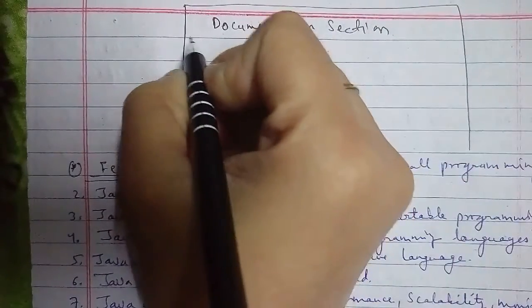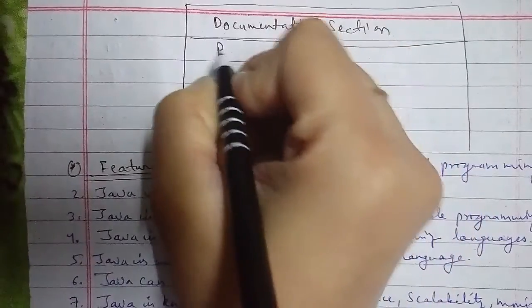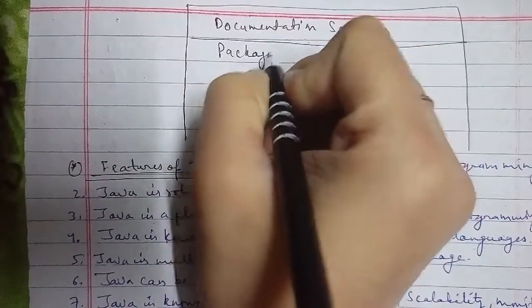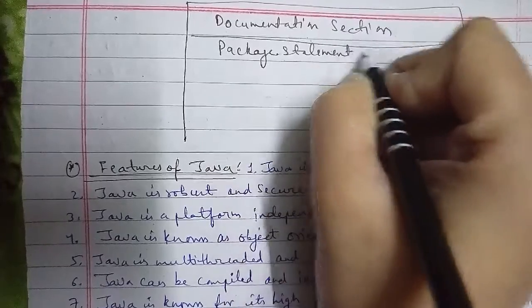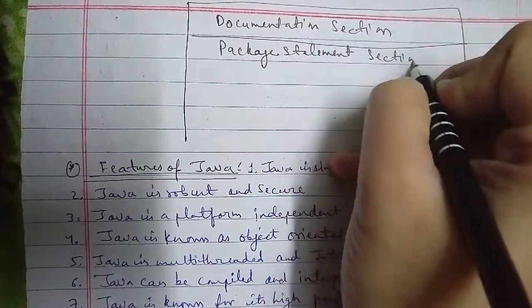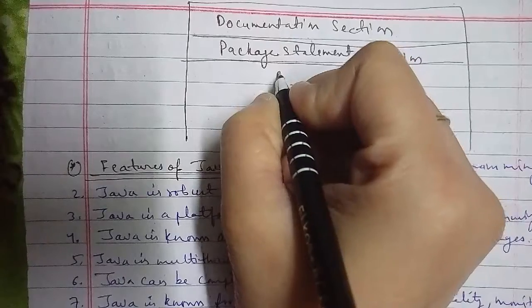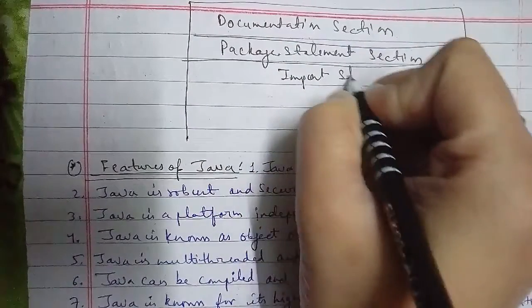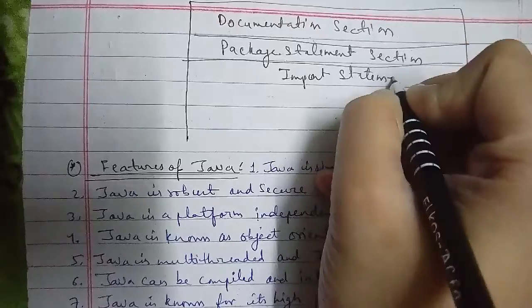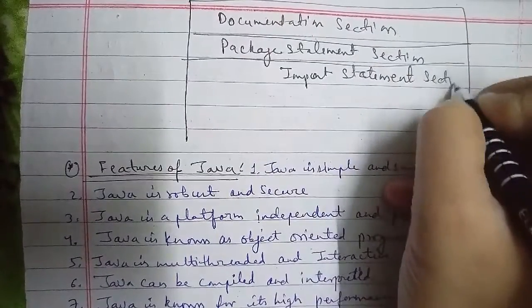The third we have is the import statement section. Then after that we have a class definition. And then after that we have a main section, the main method class.